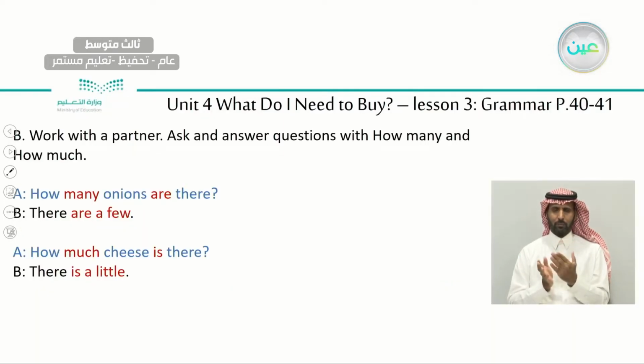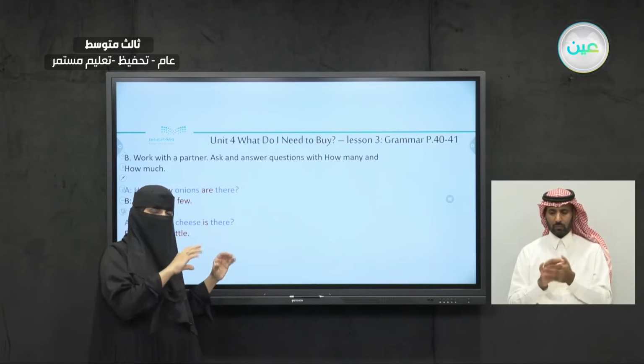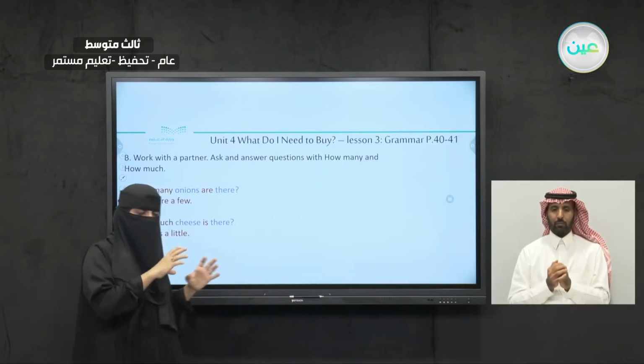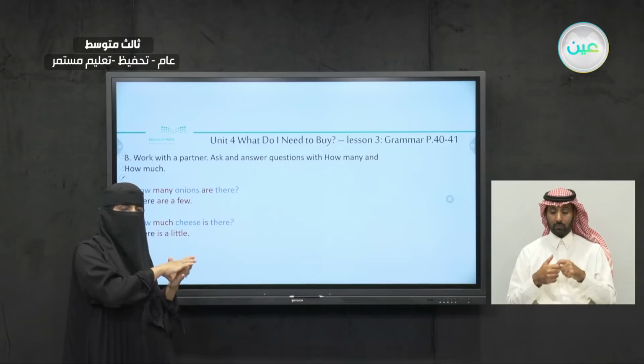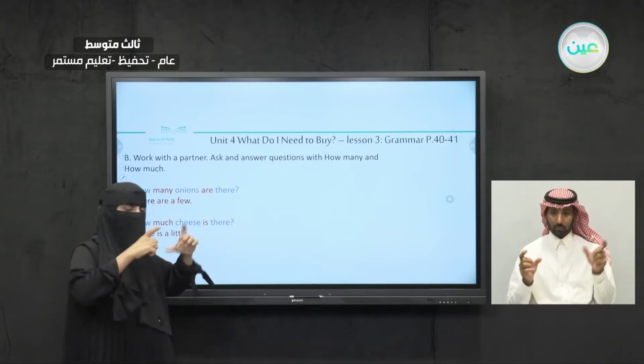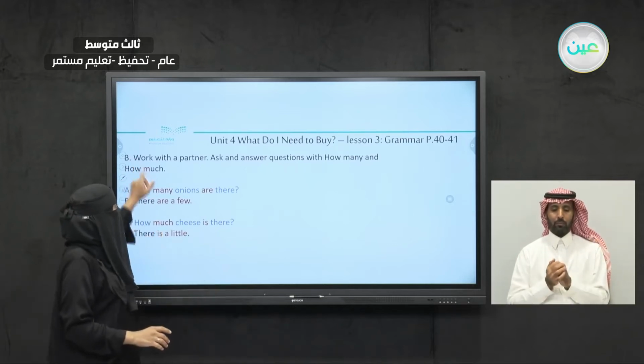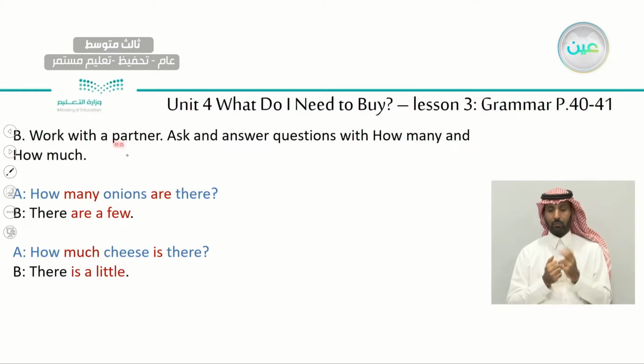Now let's do exercise B, okay? Let's skip A. We will leave it until after we finish the grammar rule. So we finished only the expressions of quantity, and we will move on to the exercise related to it, which is exercise B. Work with a partner. You will not do it alone. You will work with your friend, okay?